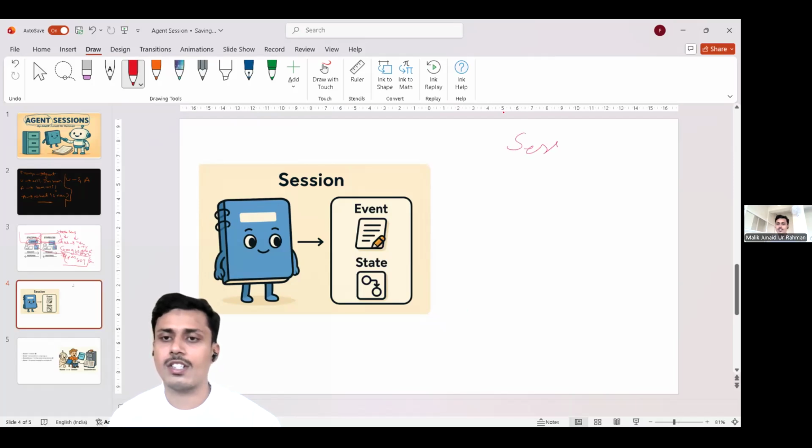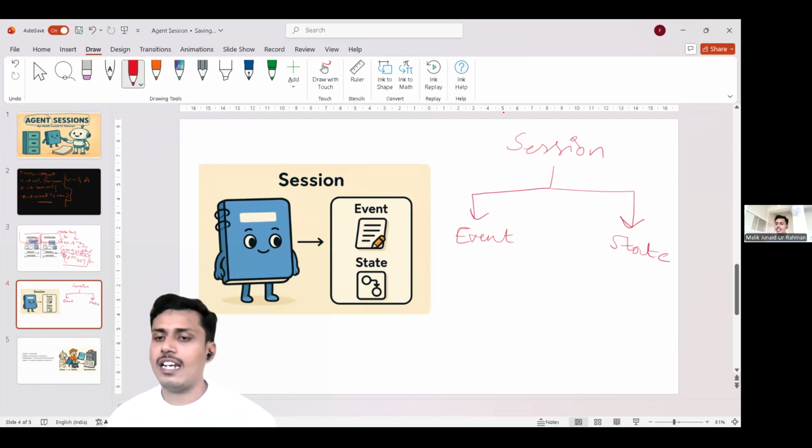Session. A session is divided into two parts. One is event, and the other is state. State can be like a scratch pad of the agent.